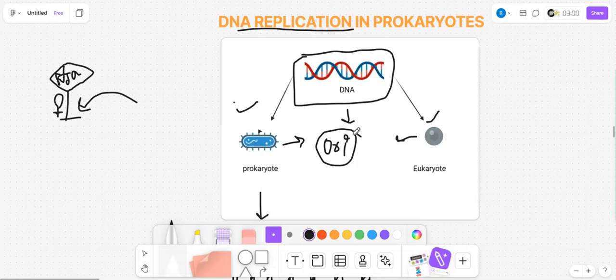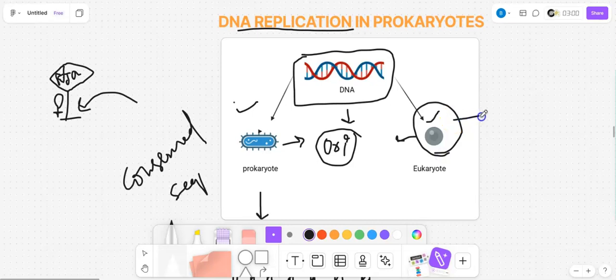Is it the same in both prokaryotes and eukaryotes? No, here the change comes. In prokaryotes, we will have the ori through conserved sequences. What are conserved sequences? We will see. But in eukaryotes, ori is the autonomous replication system, also known as ARS.